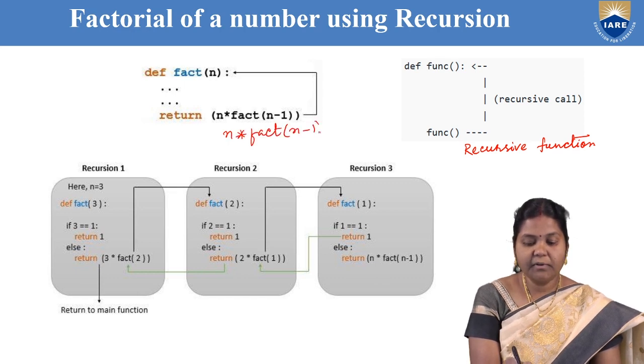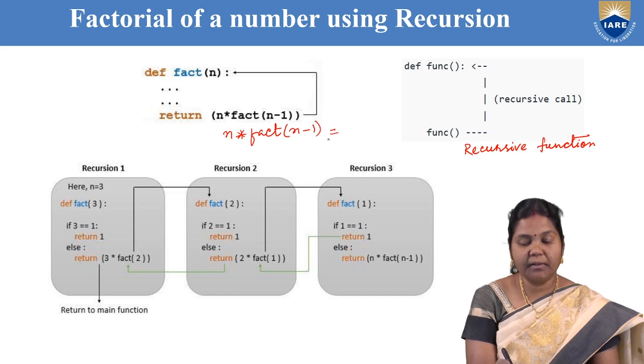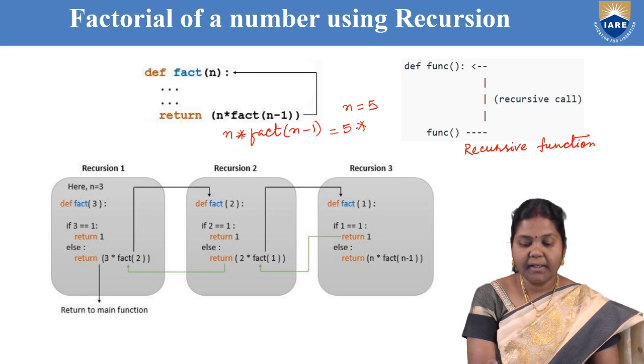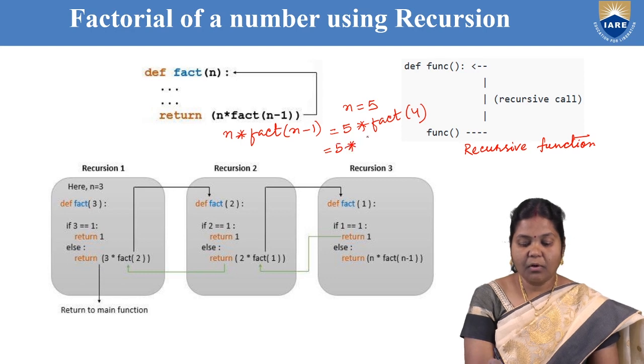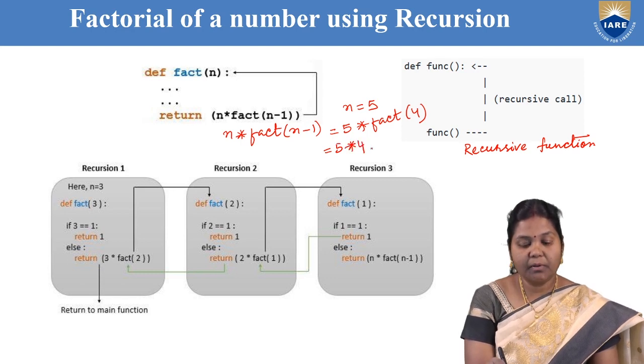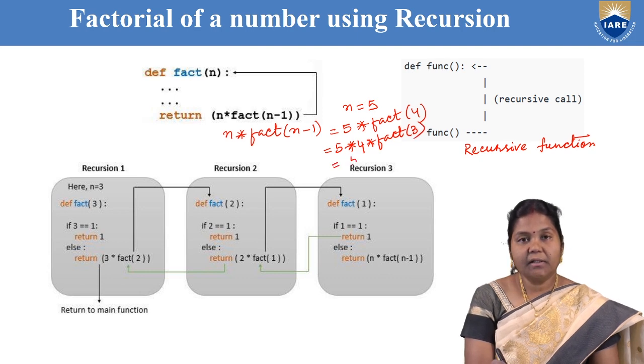That means if you want to find the factorial of 5, if n is equal to 5, then the formula will be 5 into factorial of 4. Again, factorial of 4 will be recursively called using the same formula n into fact of n minus 1. So, it becomes 4 into fact of 3. Again, factorial of 3 will be computed using n into fact of n minus 1. That means 3 into fact of 2 and so on.